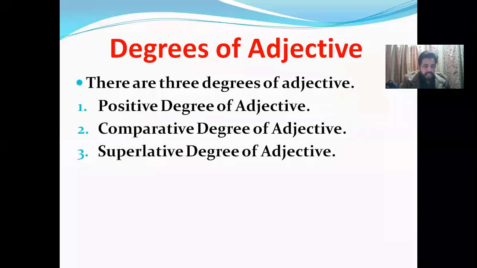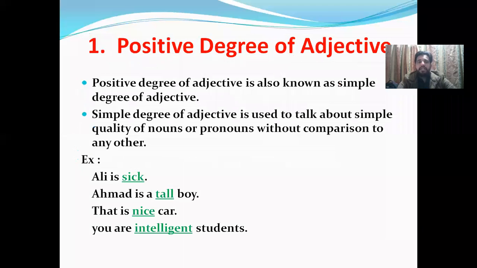First of all, what is the meaning of a degree? Degree means level actually. Like there are different levels, sometimes one level, then another level, then another level. So in degrees of adjective, there are three levels we are describing: positive degree of adjective, comparative degree of adjective, superlative degree of adjective. We will discuss positive degree of adjective first of all.